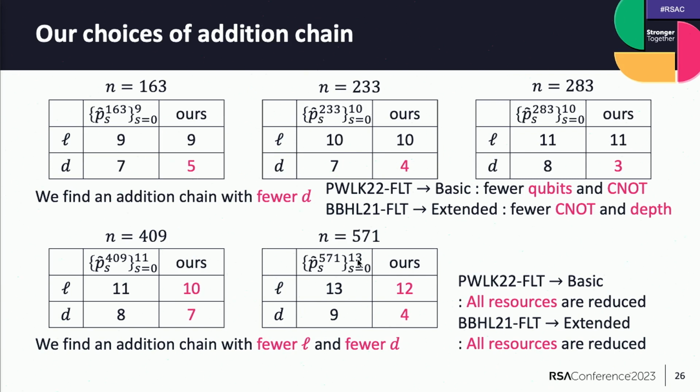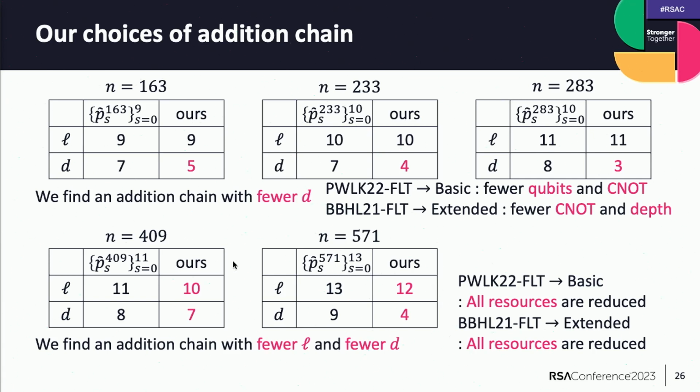Then here are the L and D's of our addition chains and the comparison of quantum resources. In the above 3 cases, we find the addition chain with fewer D, but the same ranks as PS children. Then, our basic algorithm achieves fewer qubits and fewer CNOT gates compared to PWKFLT, and the extended algorithm achieves fewer CNOT gates and depths compared to BBHFLT.